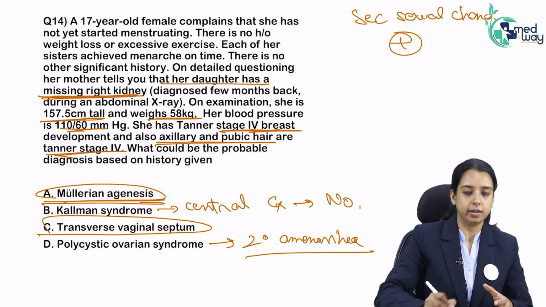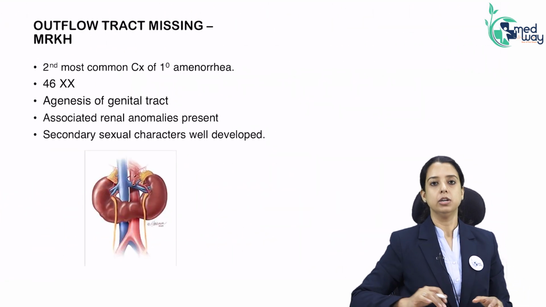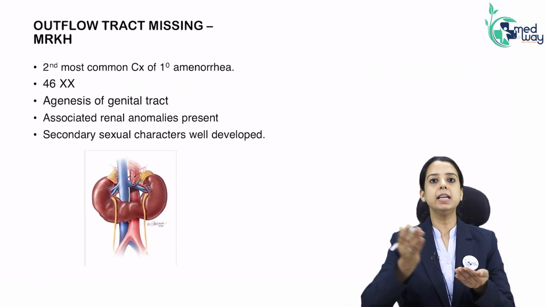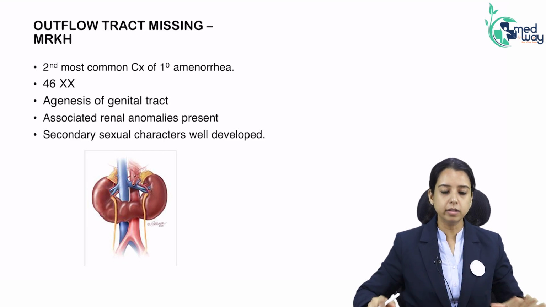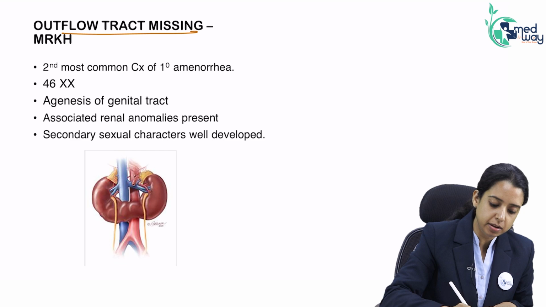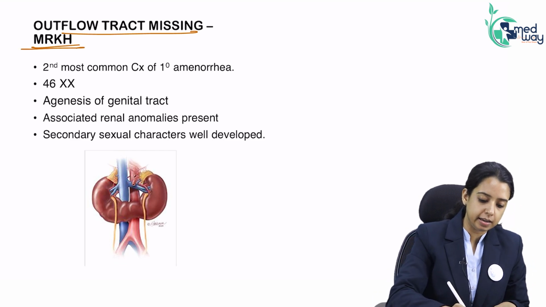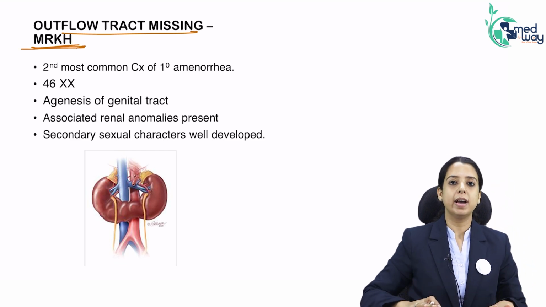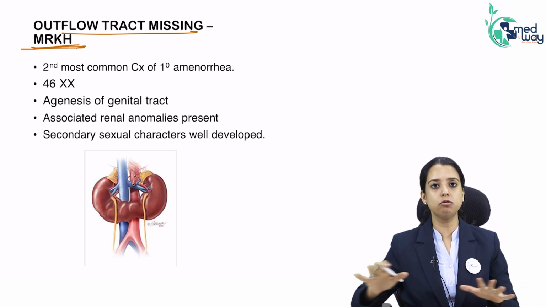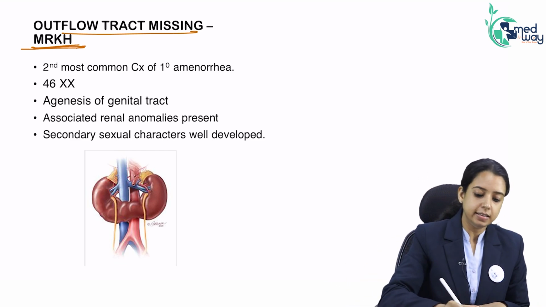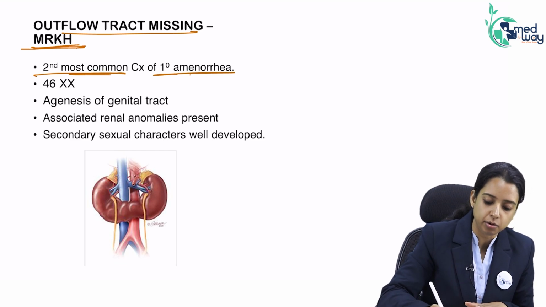We have not read Mullerian agenesis. Now let's read. In outflow, we talked about either there is obstruction or there can be a missing tract. If the outflow tract is missing, meaning uterus and vagina are missing, it is MRKH. It is Mullerian agenesis, also called Mayer-Rokitansky-Kuster-Hauser syndrome. It is the second most common cause of primary amenorrhea.